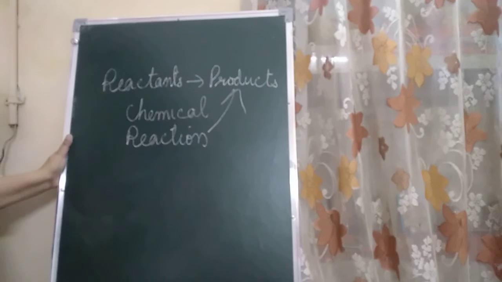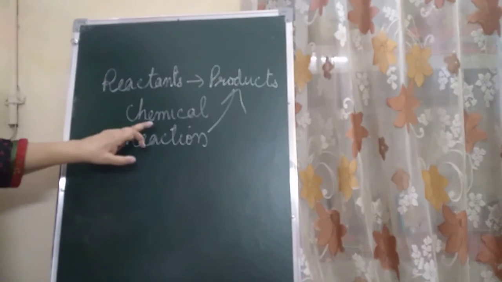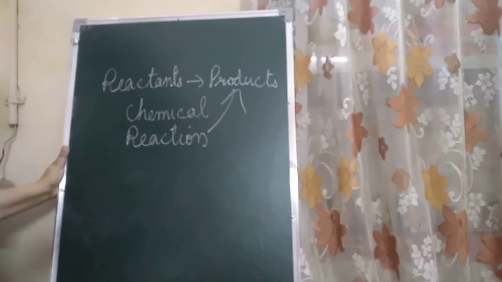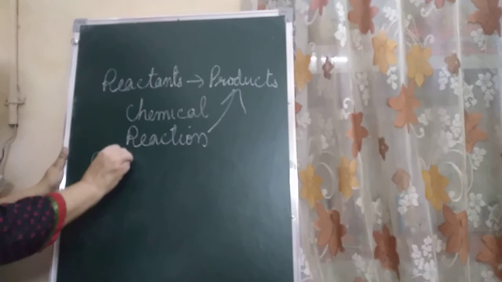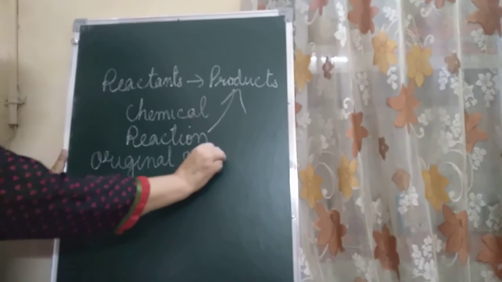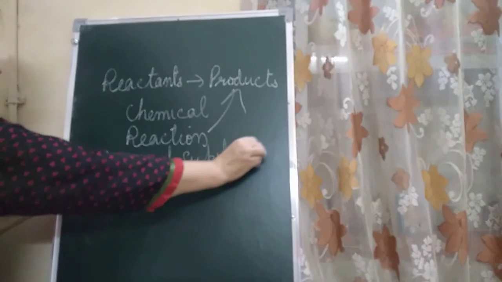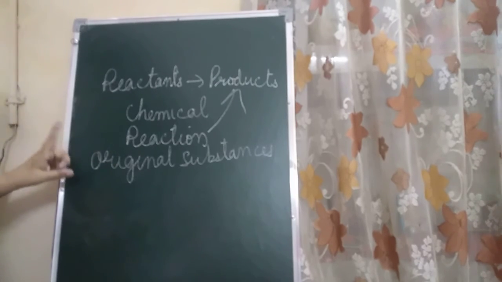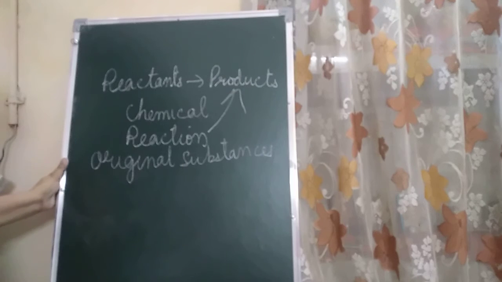Since new substances with different molecules are formed during chemical reactions, it is not easy to get back the original substances. Most chemical changes are therefore permanent and irreversible, children.